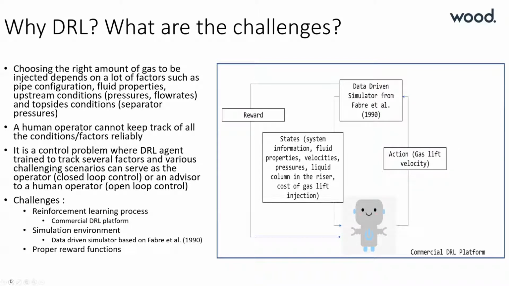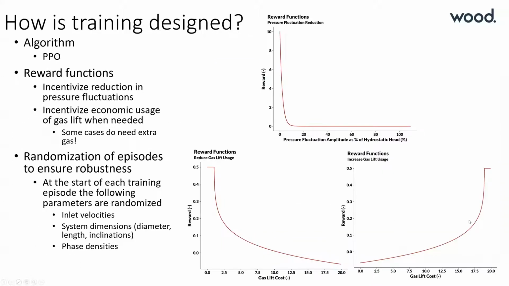The last and perhaps biggest challenge is crafting proper reward functions to ensure the agent is rewarded for taking appropriate actions. These reward functions should not be sparse. For the study, the chosen algorithm was proximal policy optimization, or PPO. Sample reward functions are shown to the right. At the top right, you have a reward function which incentivizes reduction in pressure fluctuations. On the bottom right, there are two reward functions, one which incentivizes low gas lift usage and another which incentivizes high gas lift usage. The latter is only used for edge cases which need a very large amount of gas.